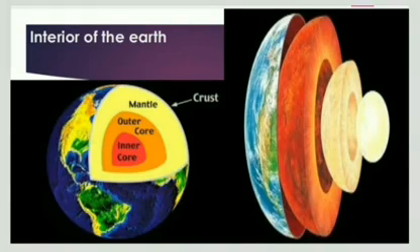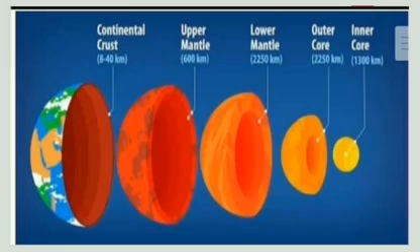Interior of the earth. So we are studying inside the earth. So we will discuss the interior of the earth. The uppermost layer is called crust. Then we have the mantle as the second layer, and then core. Core is classified firstly as outer core, then inner core. When we reach the interior of this earth, it marks you with an abundance of heat, pressure, and high temperature.